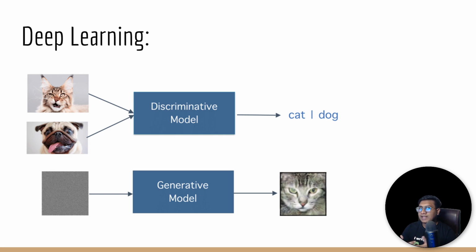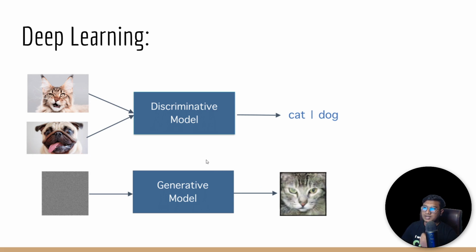Based on that, learning will happen. Then if you give any new data, it will be able to predict it. But with generative models, we don't provide any output data or label data. We only give a training sample, and from the sample itself it will generate completely new data. For example, here I'm giving noise data, and using this noise data it is trying to generate completely new data for me.